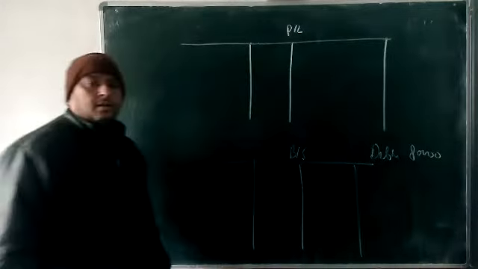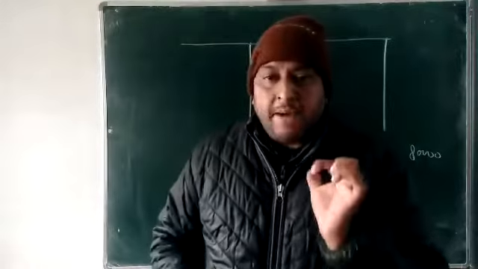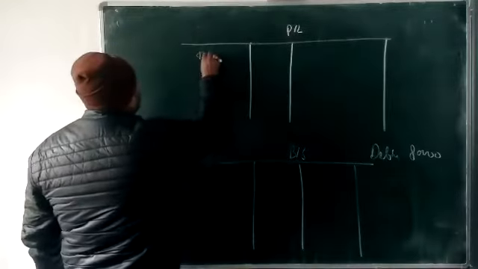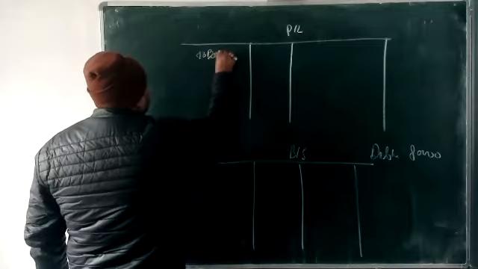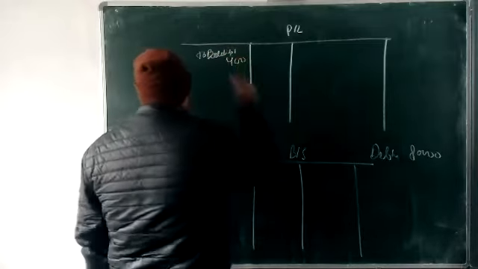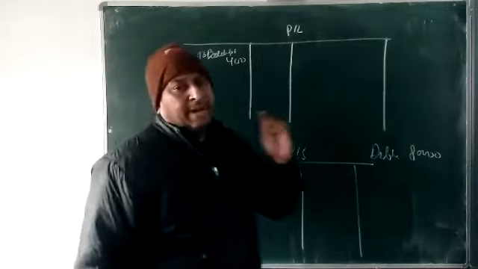Just see. If in your question bad debts is given, that bad debts we show first, maybe 400. Okay, if it's given, so how are we showing? First we show the bad debts.